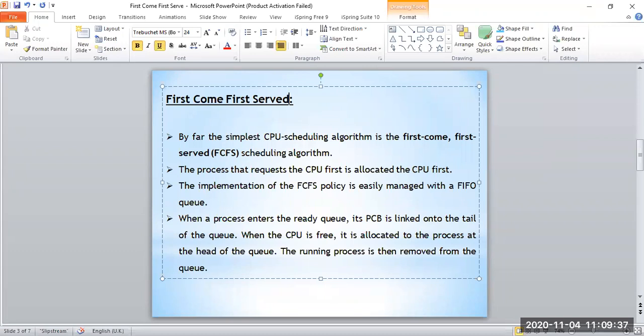Like we see in the queue concept, the entity or object which comes first will be processed first.